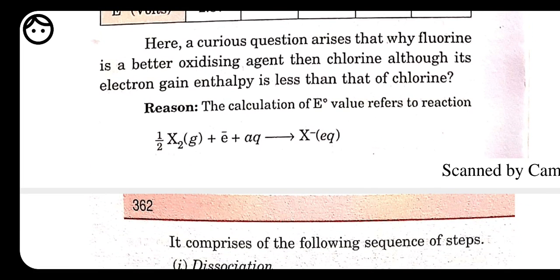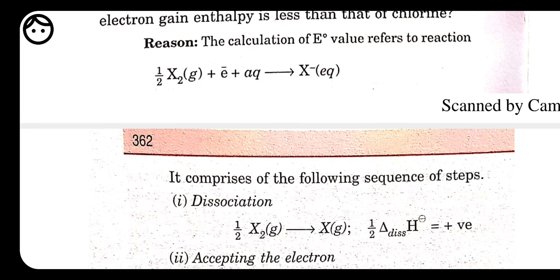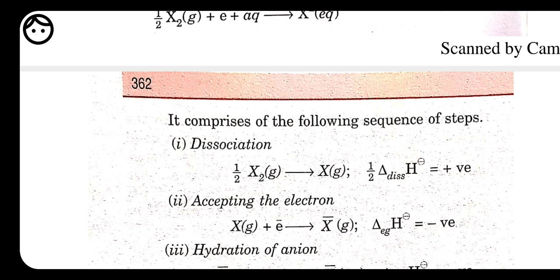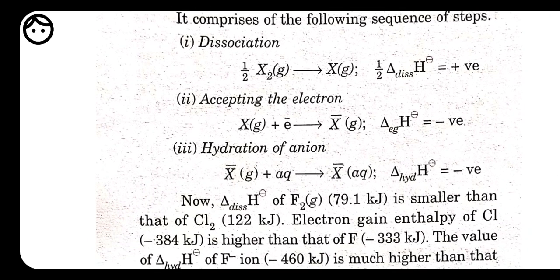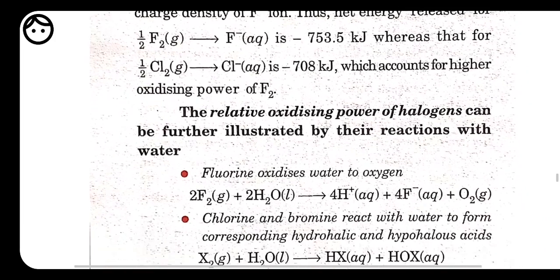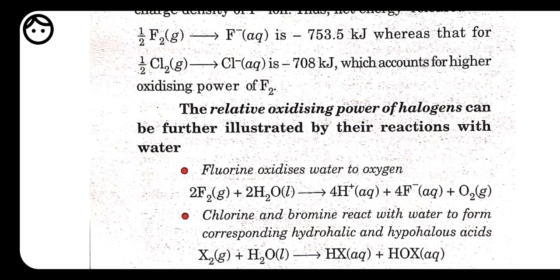Here we have a few reactions in which it is shown that halogens exhibit oxidizing nature. See X2, where X represents halogen. X gains 1 electron and then it shows X minus. So gain of electron is reduction, and it helps in the oxidation of any other element. After dissociation of this X2, this one is going to gain 1 electron. Here we have many more examples which show the oxidizing nature of halogens.